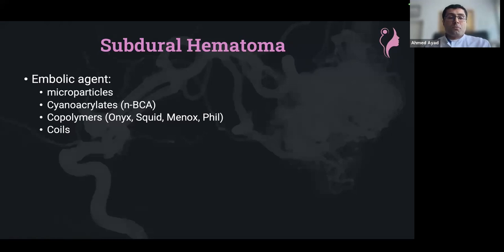Could you use coils? I think there is no study for this. I personally wouldn't prefer using coils because of the anatomy which we mentioned. We try to reduce the flow to the very distal capillary layer, which we can't even see. If you use coils, you're going to induce a proximal occlusion, and in the dura there are a lot of networks, like a primary network and a secondary network, and collaterals from the other sides, the transcranial collaterals from the superficial temporal arteries. So I don't know how, if you occlude this proximally with coils, you're going to reach very stable results. I heard a lot of colleagues using that, and they are satisfied with the results.